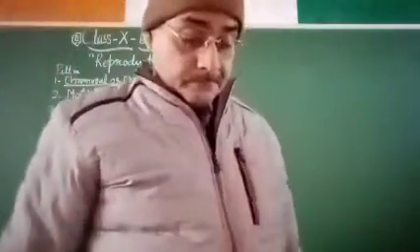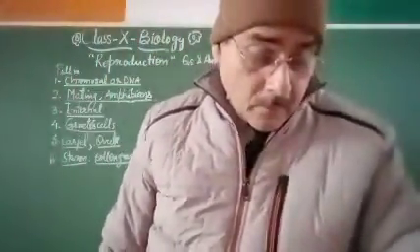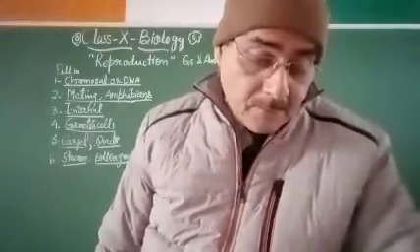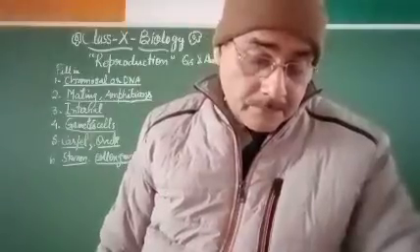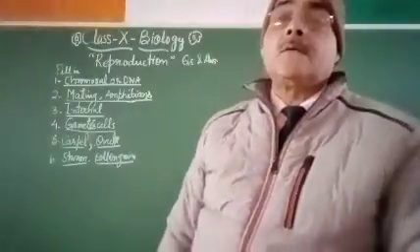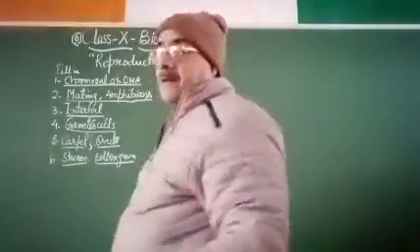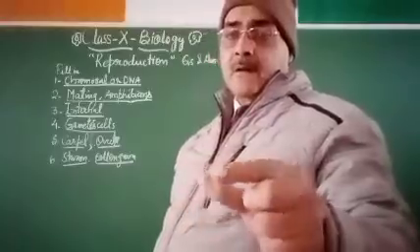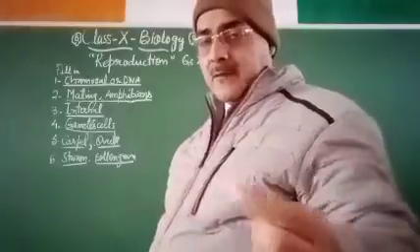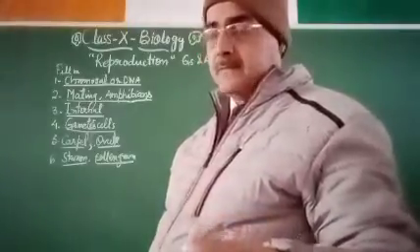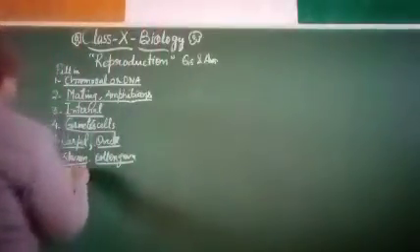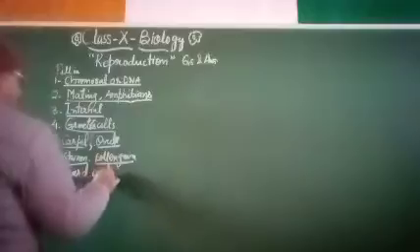And next, once the pollen grains are deposited on the stigma, then they form a hard coat. क्या होगा? हार्ड कोट. जब एक बार स्टिग्मा पर पहुंच जाता है pollen grain, when it releases the pollen nuclei into the pollen tube, then there will be the formation of a hard coat. So 7 will be the hard coat.